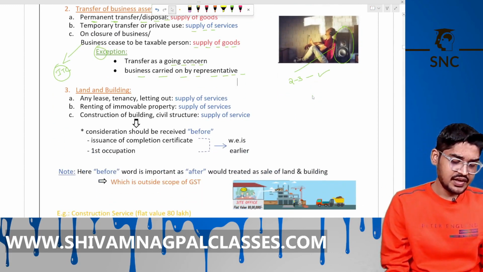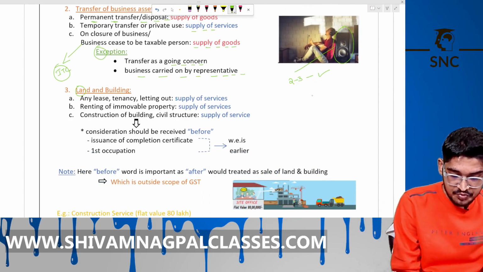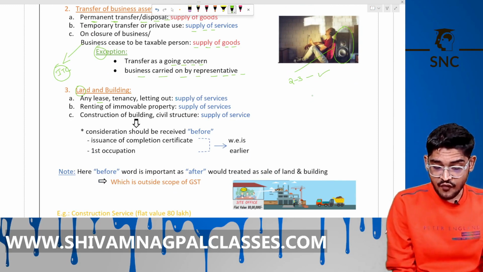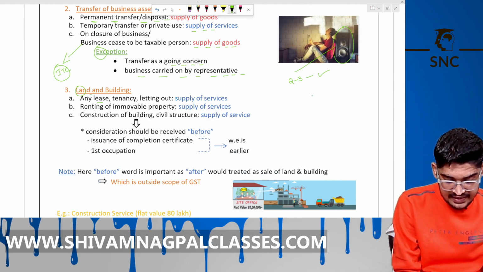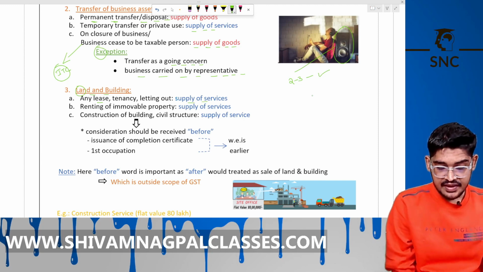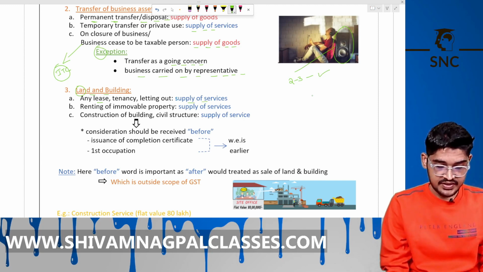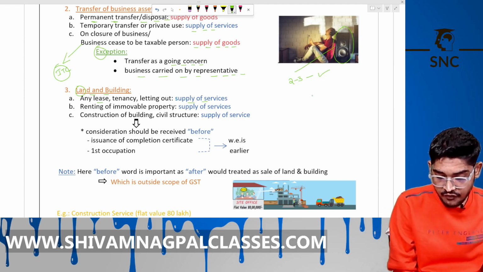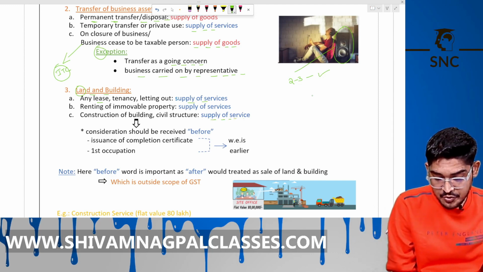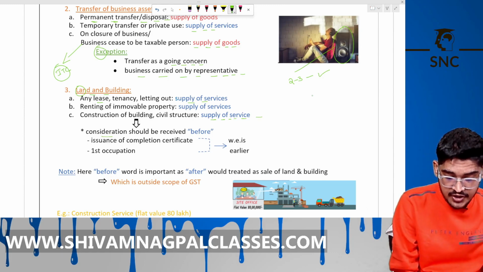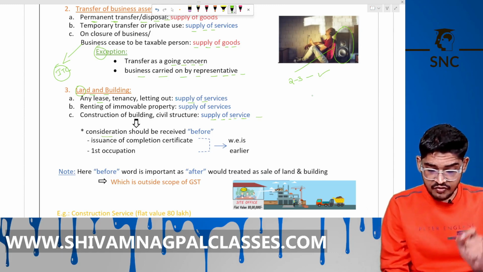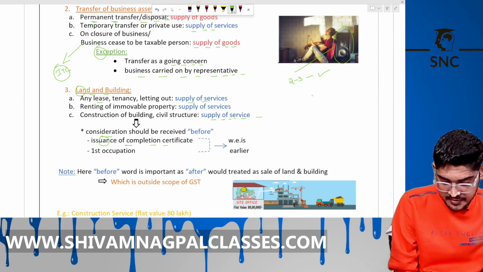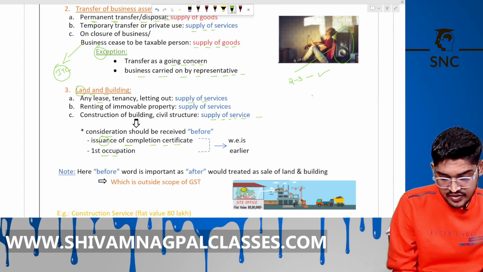Okay. Now, land and building. Any lease, tenancy, or letting out of land and building is a supply of services. Renting of property is a supply of services, and construction of a building or civil structure is also a supply of services. But you need to keep in mind that consideration should be received before issuance of the completion certificate or first occupation, whichever is earlier.